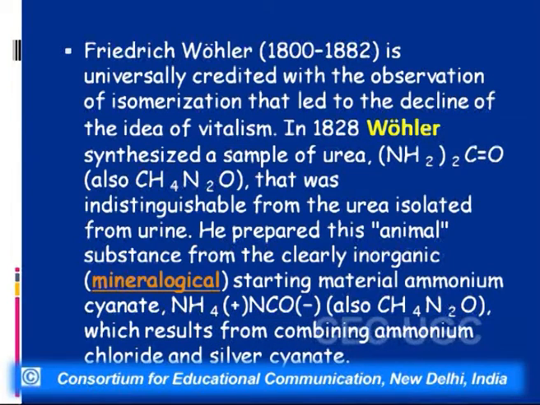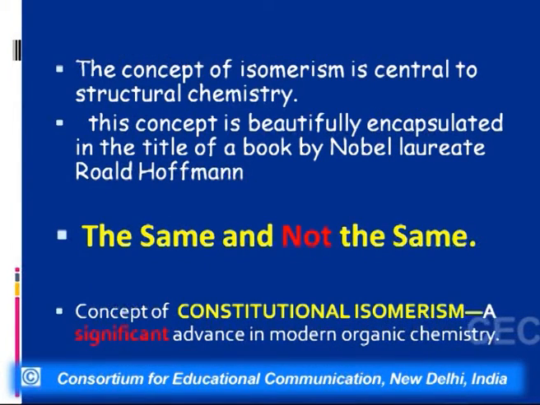At the same time, Pasteur, while synthesizing tartaric acid, found that when he separated two types of crystals, that is the left-handed crystals and the right-handed crystals, they had different effect on the direction of rotation of plane polarized light. So that means these compounds have the same molecular formula yet different properties.